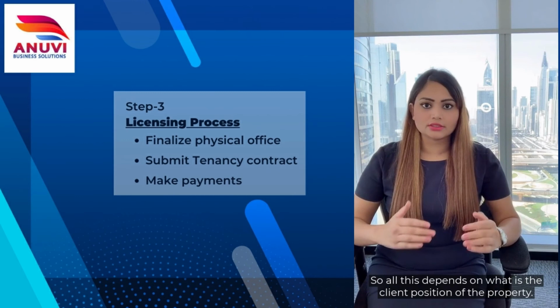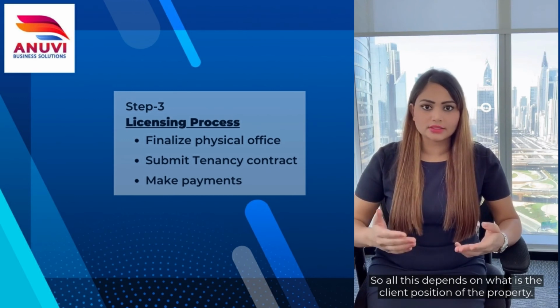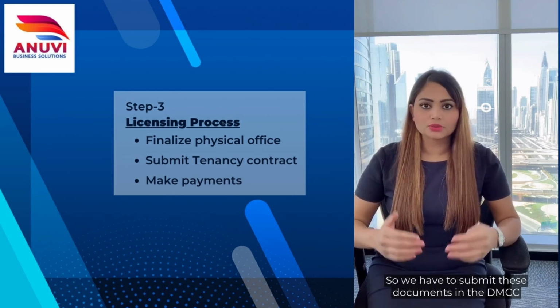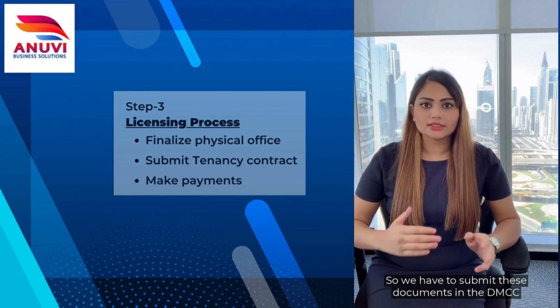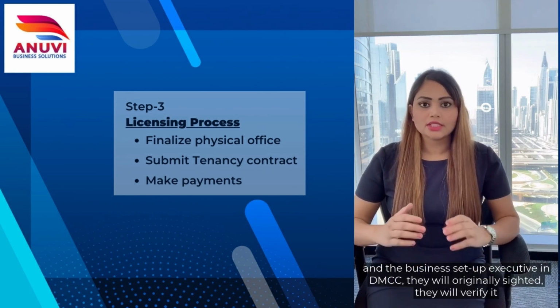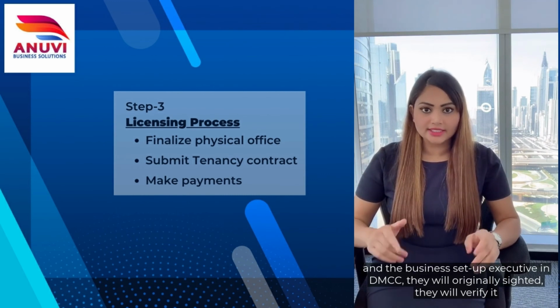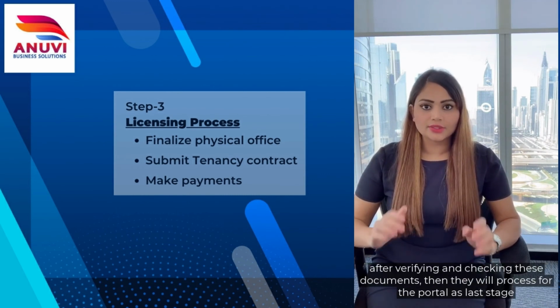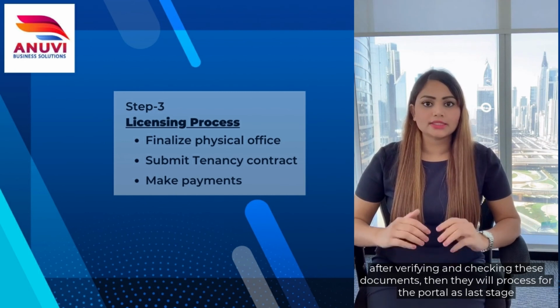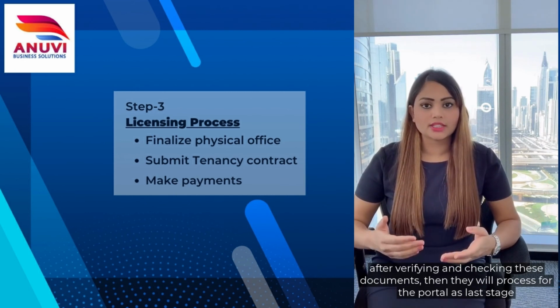So all these depend upon the client's position regarding that property. We have to submit these documents to DMCC, and the business setup executive in DMCC will originally cite and verify them. After verifying and checking these documents, they will process further for the last stage.